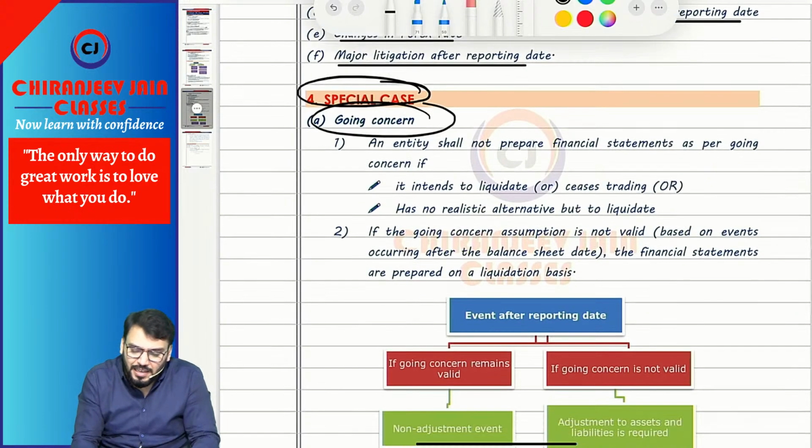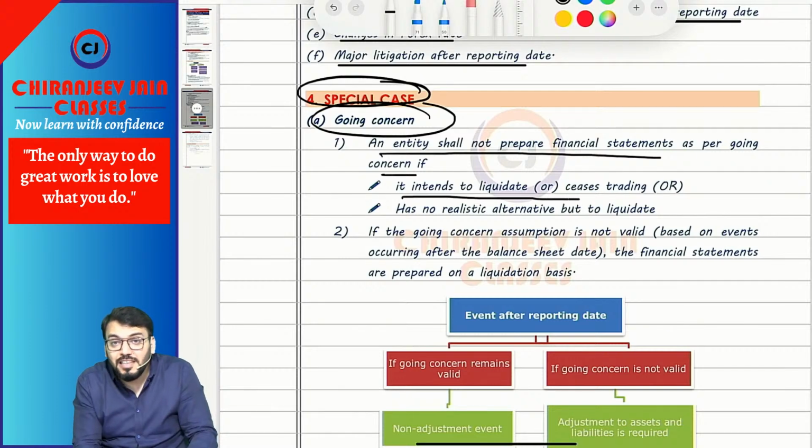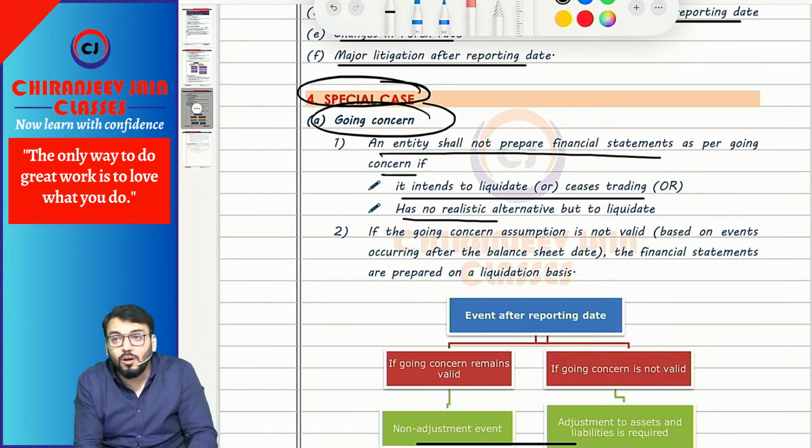It means what AS 4 says: an entity shall not prepare financial statements as per going concern if they intend to liquidate, or if they intend to cease trading, or they do not have any other option. Only one option is available, that is to liquidate. Correct.